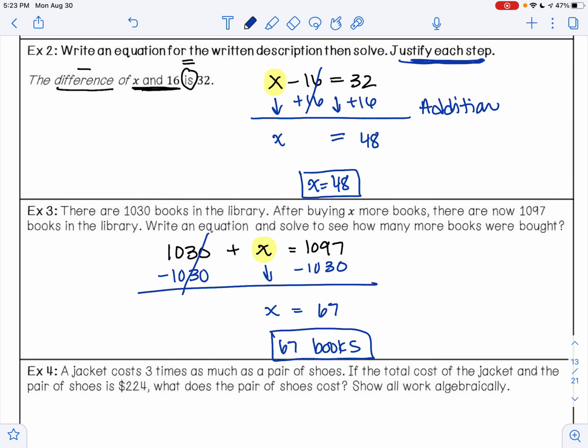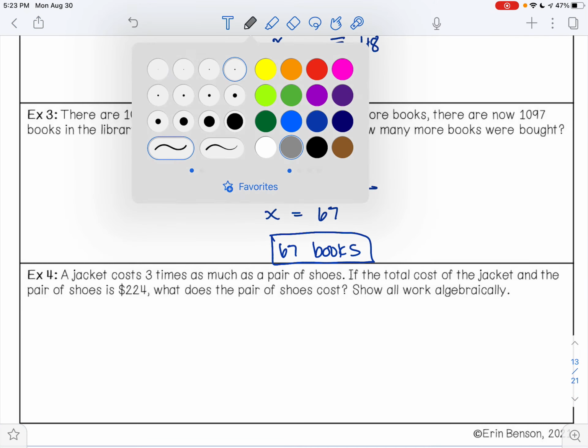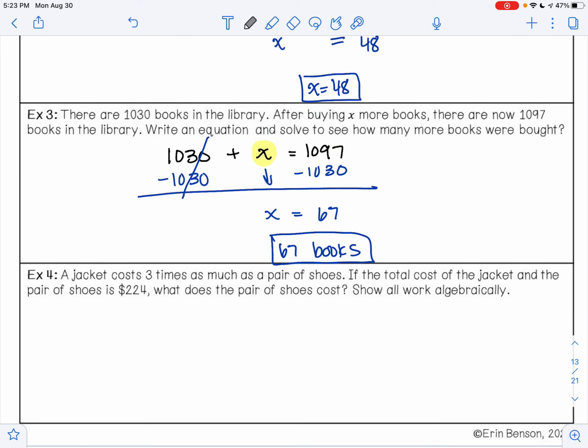Let's look at example 3. A jacket costs 3 times as much as a pair of shoes. If the total cost of the jacket and the shoes were $224, what does the pair of shoes cost? Show all work algebraically. So I have a jacket plus a pair of shoes, and that equals a total amount.